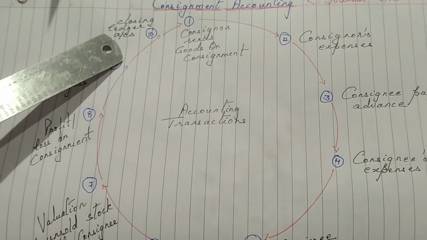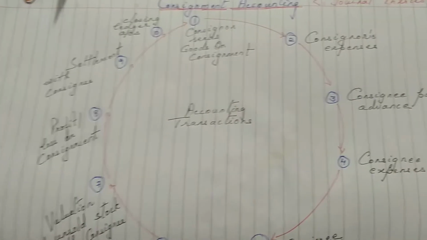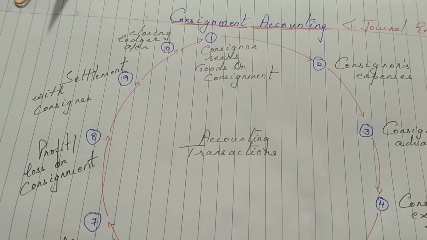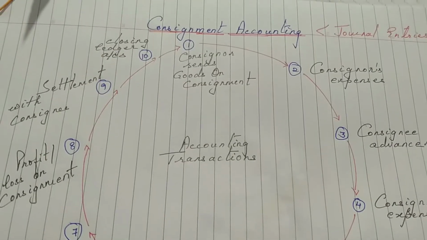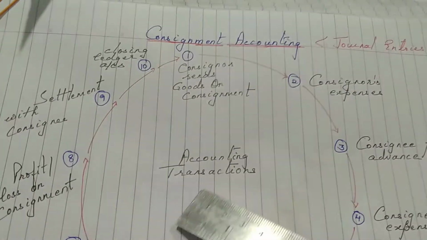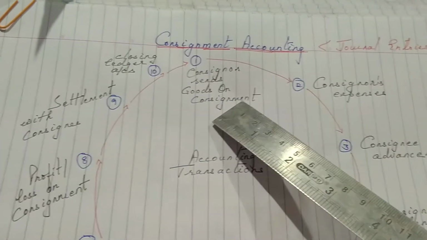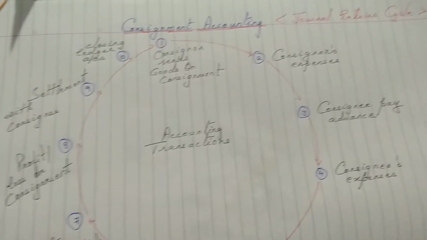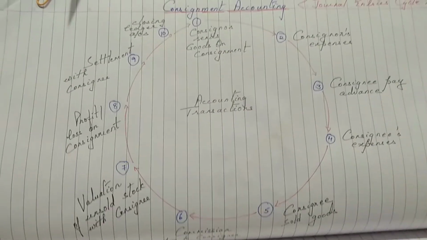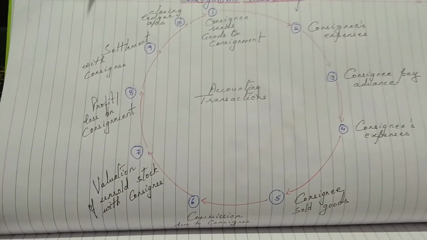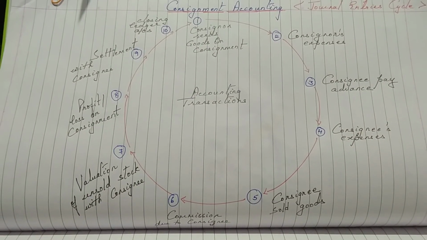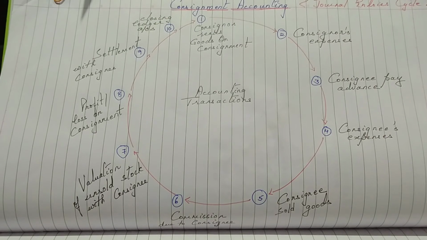And the last entry will be the closing of ledger accounts, and here in the ledger accounts, our trading and profit and loss, we will just close those which are related to our consignment, which are related to the goods sent on consignment. So this is how the cycle of the journal entries will go around, dear students. Next, we will follow with the journal entries in our consignment chapter.